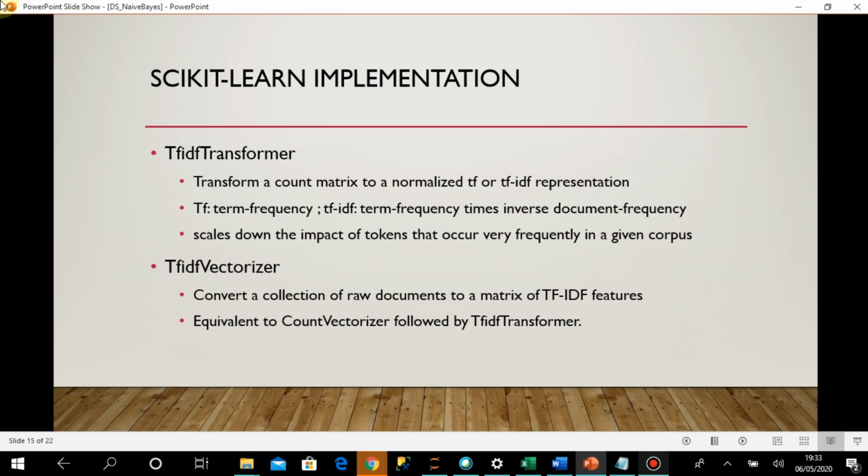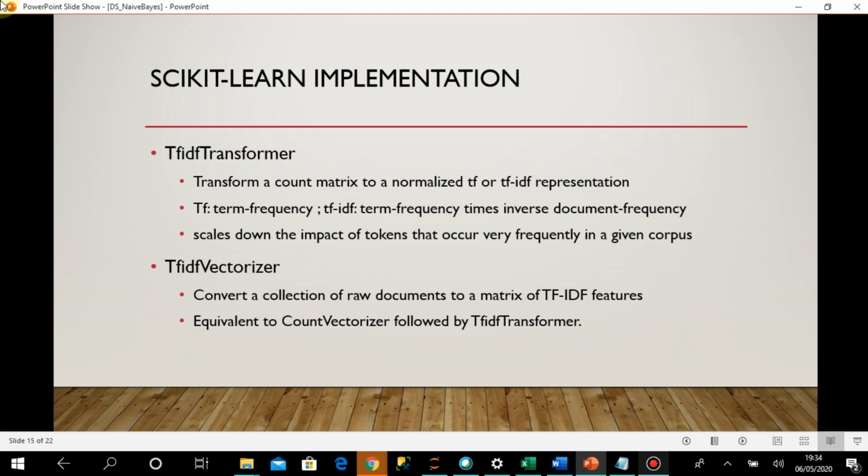TF stands for term frequency and TF-IDF stands for term frequency times inverse document frequency. Based on the frequency of the tokens, it does some normalization. It scales down the impact of tokens that occur very frequently in a given corpus. Corpus means a collection of text documents.